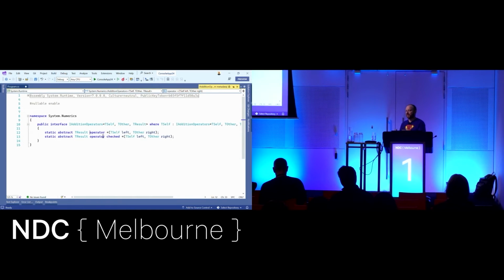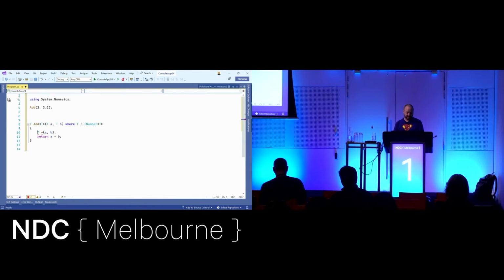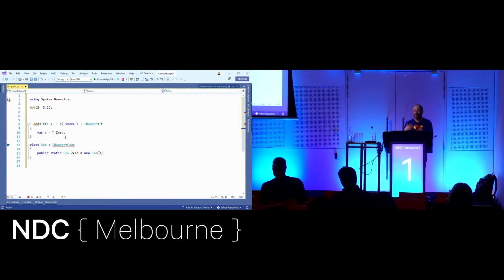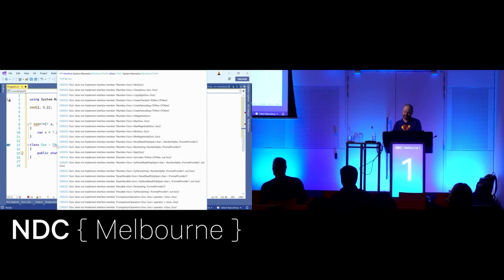So there's a bunch of these interfaces now in the runtime that enable all this support, and that's cool. We can do things like, hands up in the room if you've ever re-implemented math. Hello, Aaron. So we can do things like T.Zero. This is what 0 is, right? And I can even create a class here, and I can say, yeah, I implement INumber. And I can go public static Goo Zero equals, I don't know. There you go, there's 0. You can implement these things as well if you want. There's a lot to implement, obviously, in this.